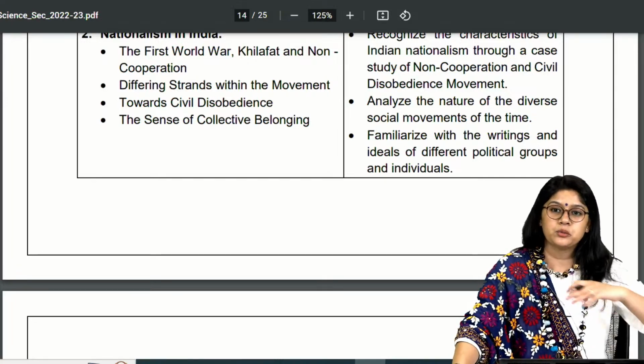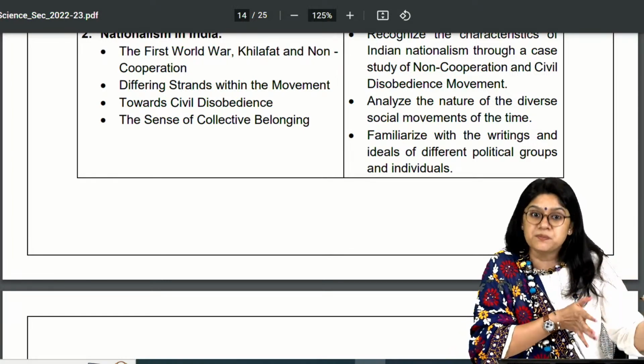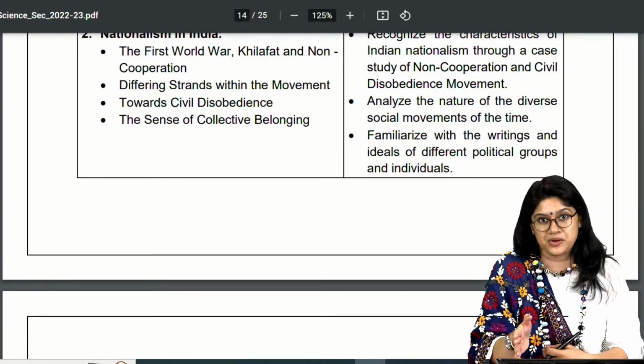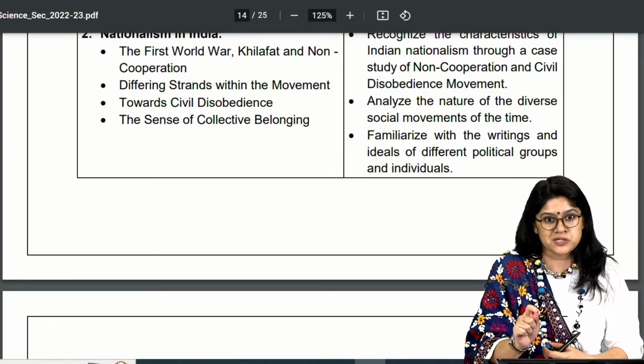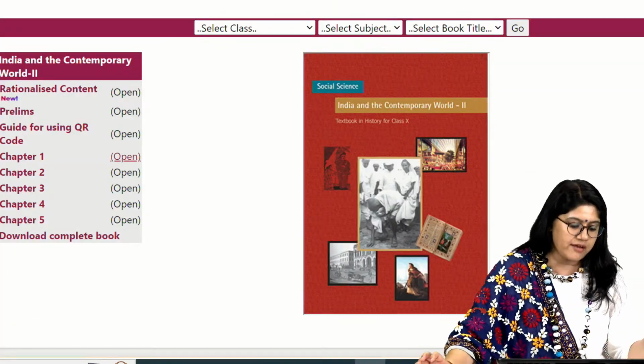And I'm sure if you have gone through the sample papers and the previous year paper, very recent paper, they have added the image-based question. So we'll be looking at the image-based questions. We are going by the chapter. So for that, I would request you to have your textbook with you.